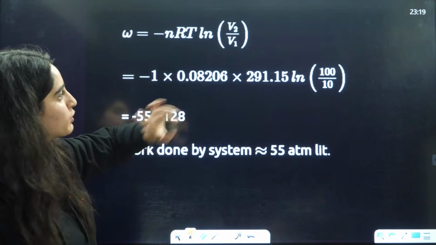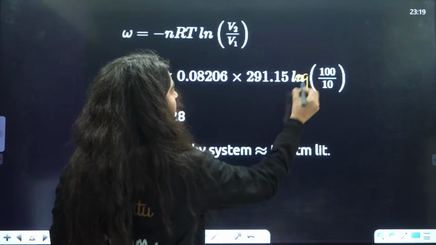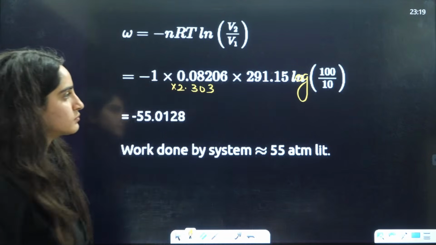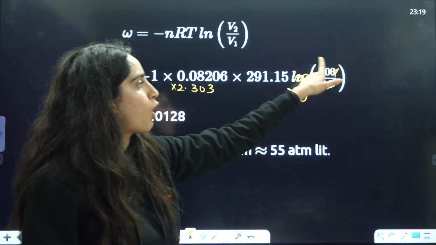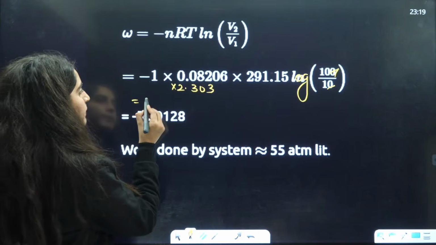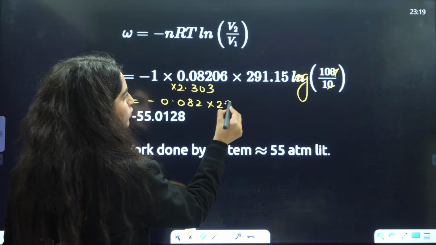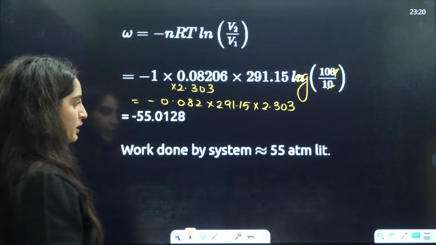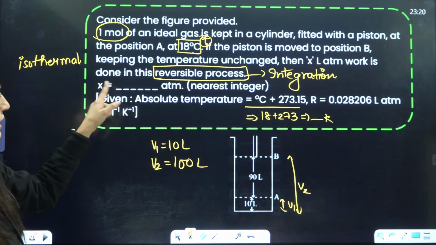Temperature converted into Kelvin. Log, for that you need to convert into, you just use log. Right? This should be multiplied by 2.303. Okay? Then it will cancel out. Right? It will cancel out. Log will be 1. Log 10 is nothing but 1. Just solve this value. It will be minus of 2.082. Right? Multiplied by 291.15. Multiplied by 2.303. And this is the answer that you will get. Right? Okay?